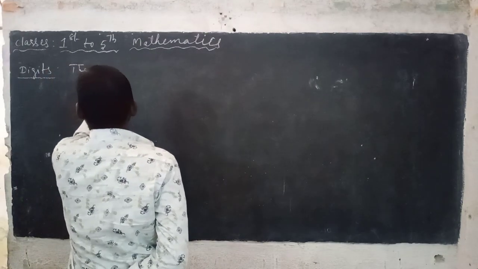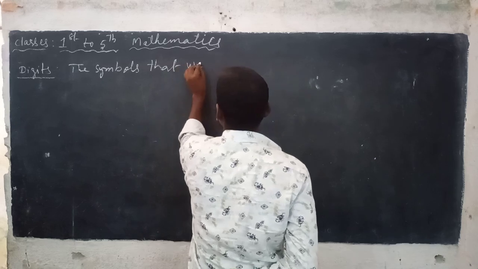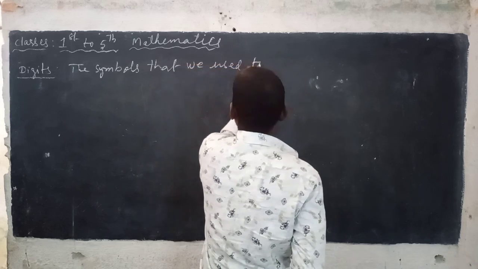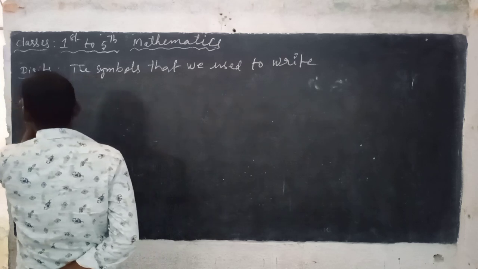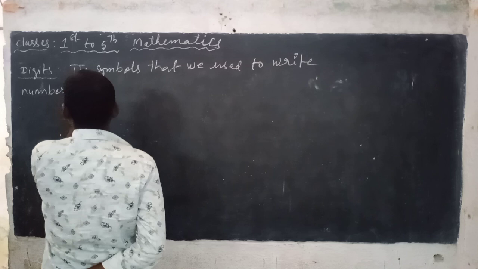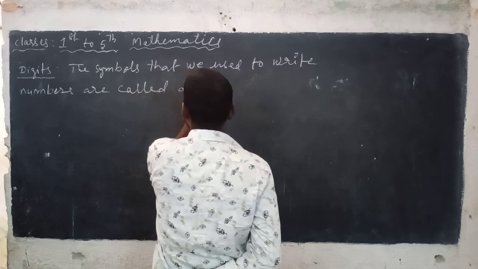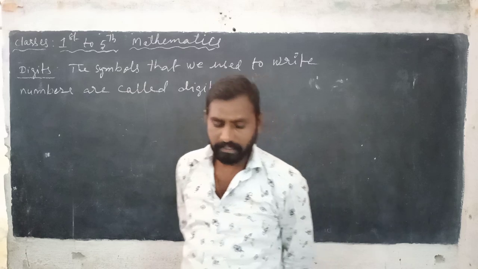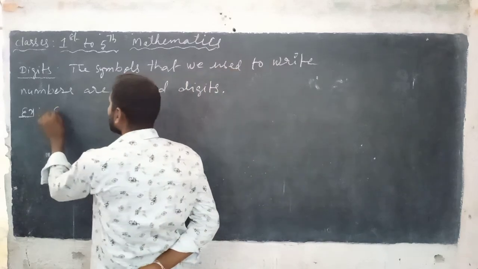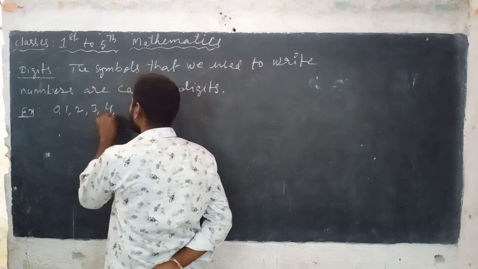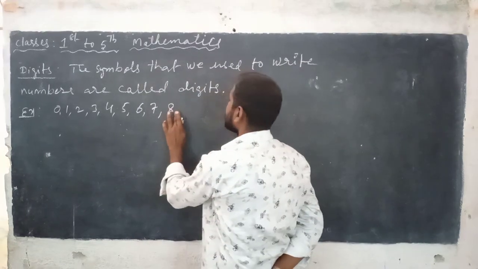For example, 0, 1, 2, 3, 4, 5, 6, 7, 8 and 9.